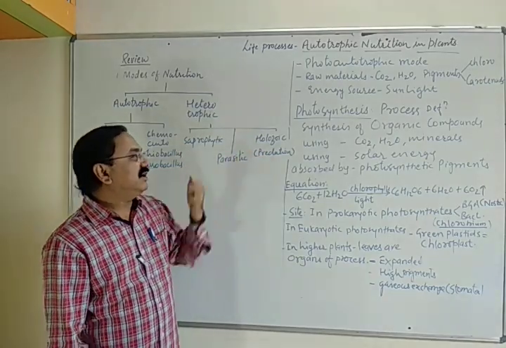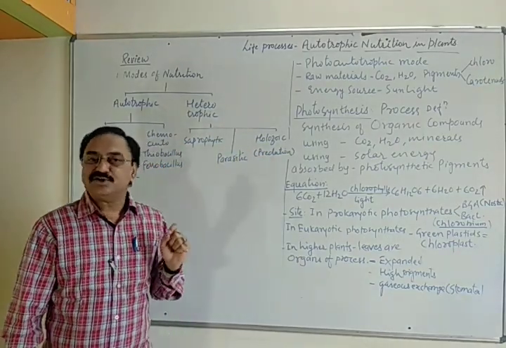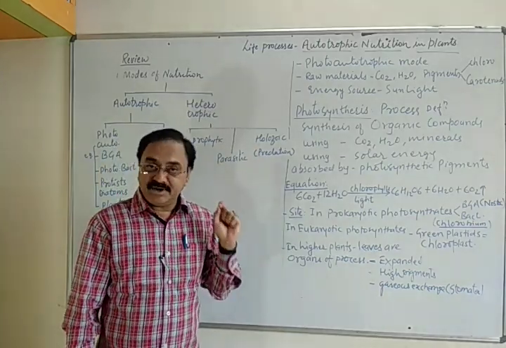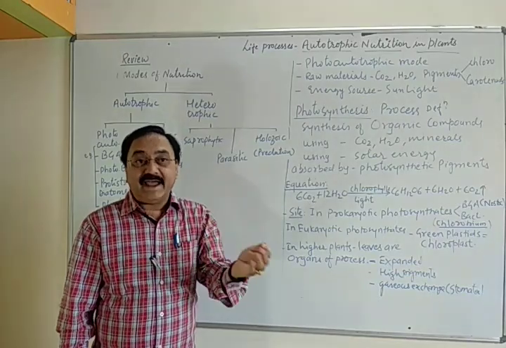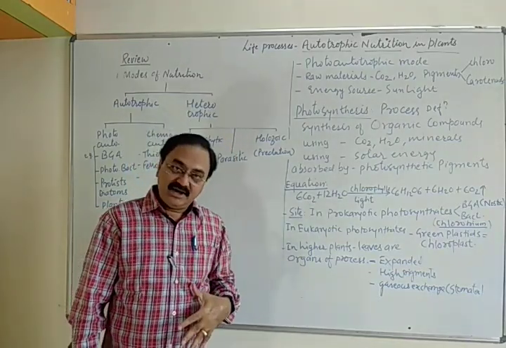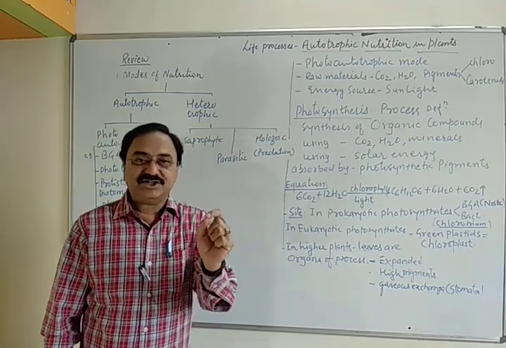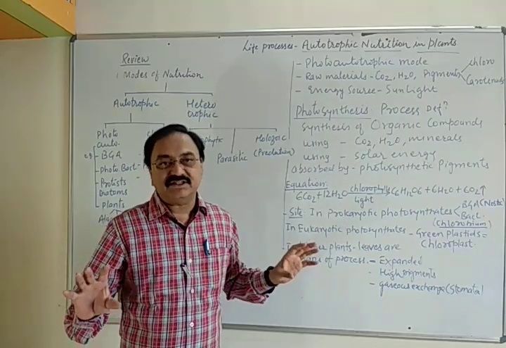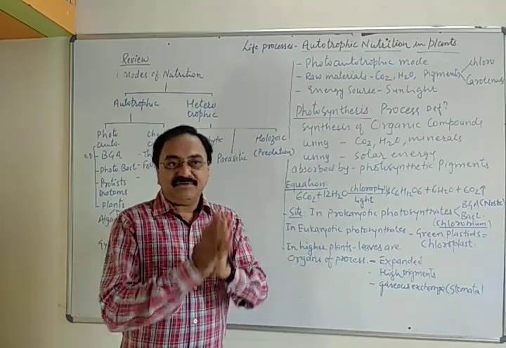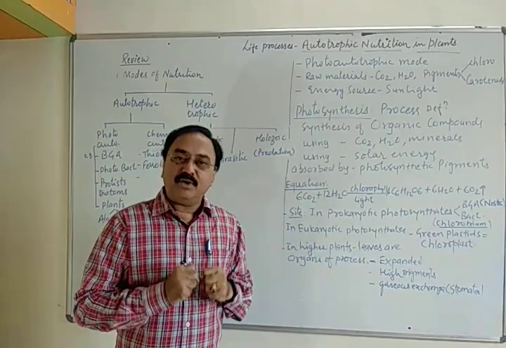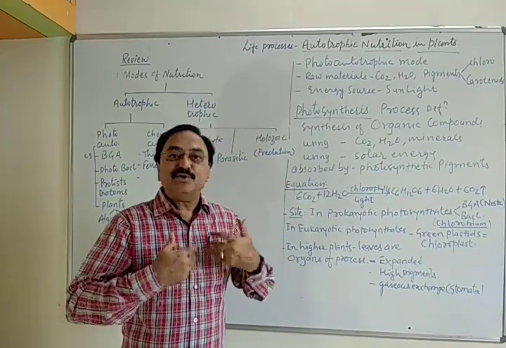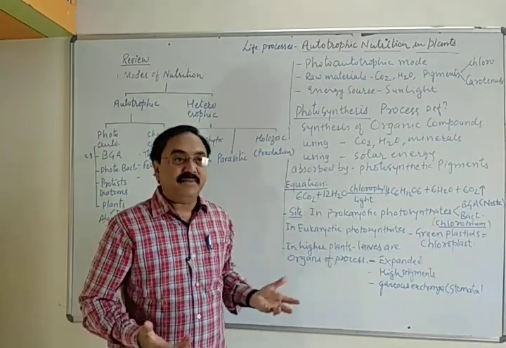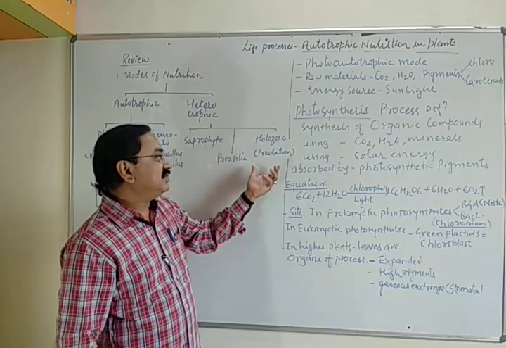These are the organisms which show these types of mode of nutrition. And then there is another we call holozoic mode of nutrition, which is exclusively shown by animals. In holozoic mode of nutrition, friends, the organism engulfs the food inside their body, a process we call ingestion. After ingesting the food, this food is simplified by chemical processes. We call it digestion. After digestion, the simplified food is absorbed in the body, and this simplified food is utilized by the organism for building their biomolecules for their growth and development. This holozoic mode of nutrition is shown by animals.